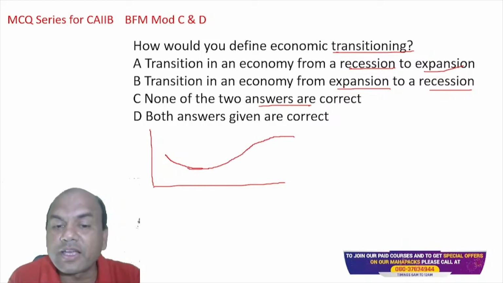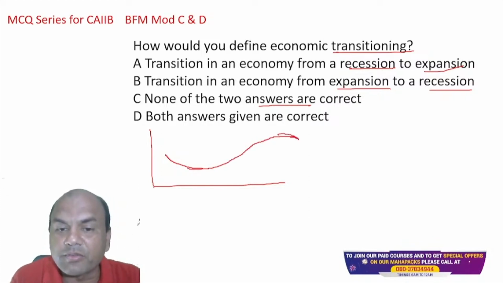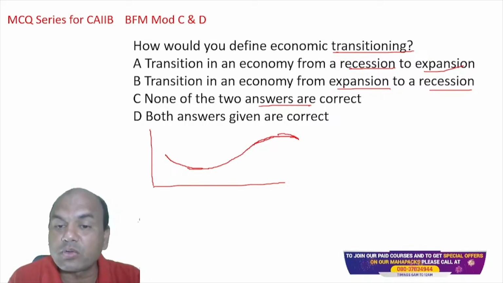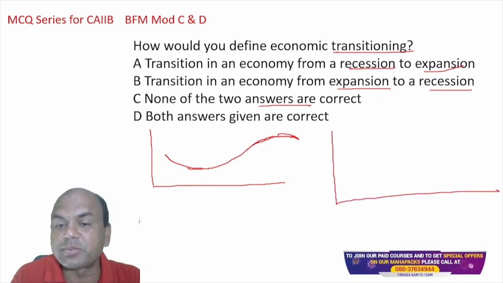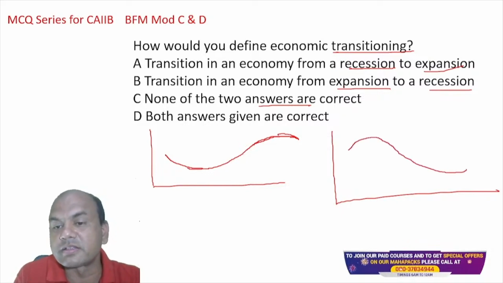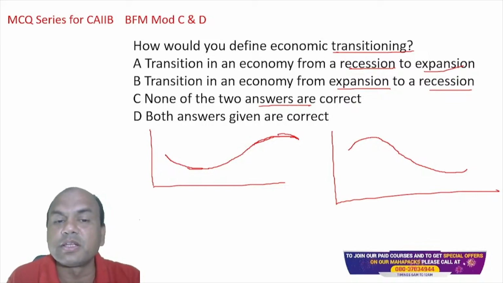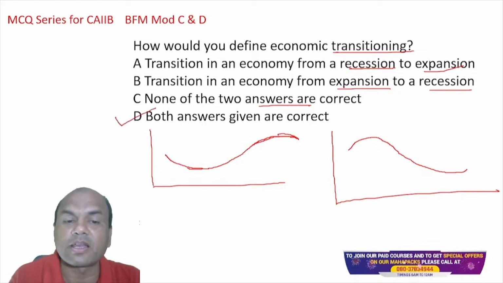So what is this? Again, it is a hump. Look at this, it is a hump somewhere. So this is also true. From expansion to recession, B, let's plot this. So this is also true. Both are transition curves only. So both the answers are correct.